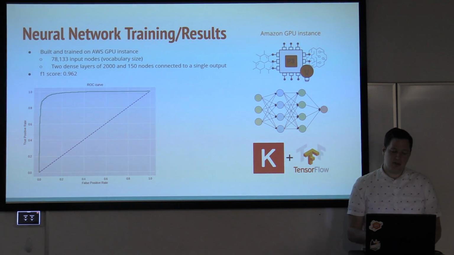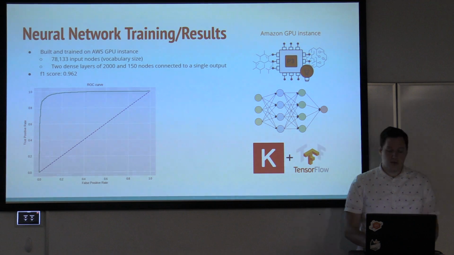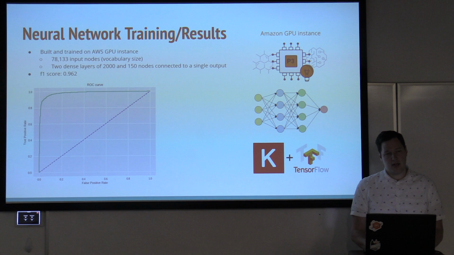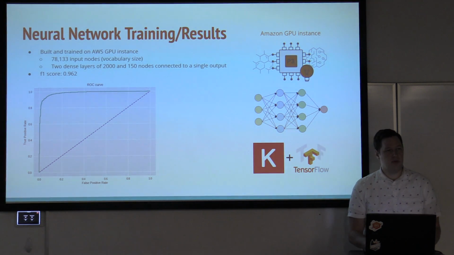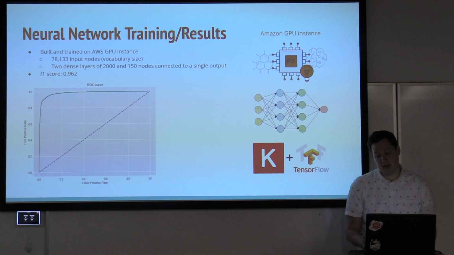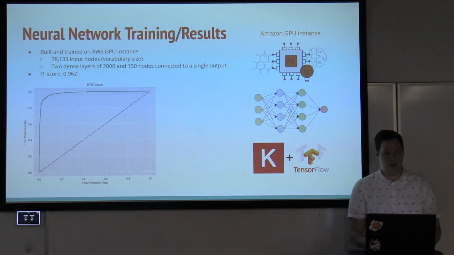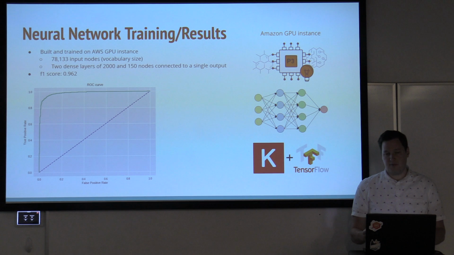And as you can see, the F1 score was 0.962 out of a scale of 1. So that shows that this is a very effective model. This ROC curve here also shows that this could be applied to different business contexts. So if you are an organization where a negative review impacts you very highly, you can shift the boundary of what is classified as a negative review according to that probability, and in that manner it will be less likely to give you false negatives and false positives.